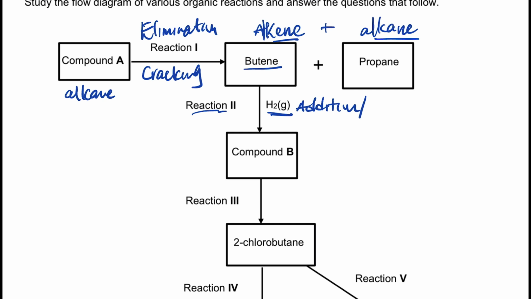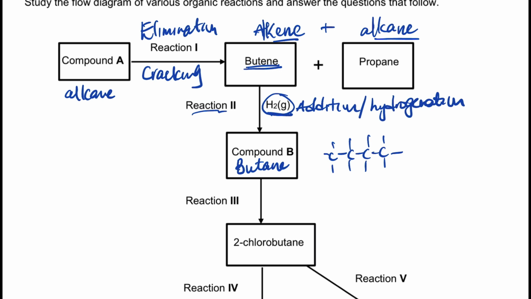And what type of addition is that one? It's hydrogenation. And then in a butene, if you add hydrogen there, it becomes a butane, with full hydrogens.